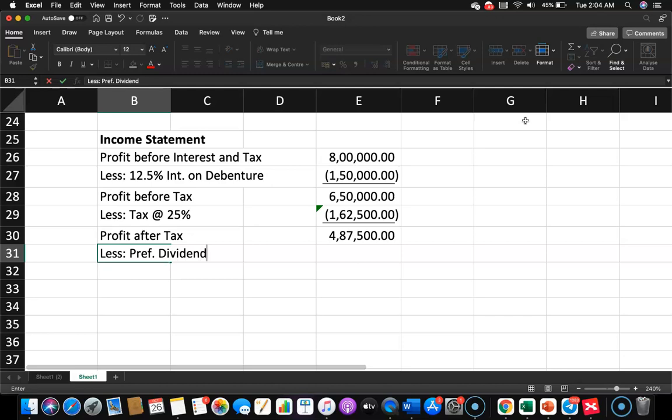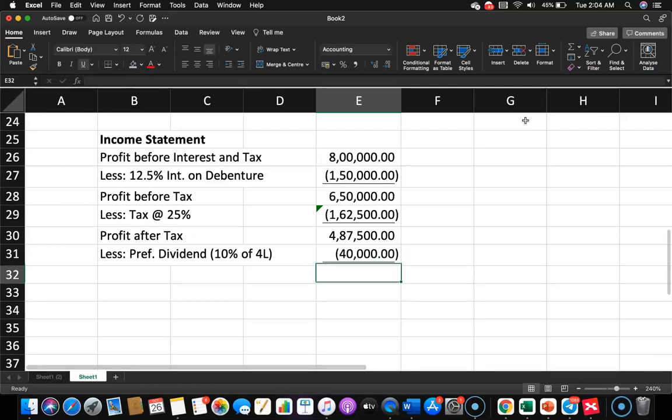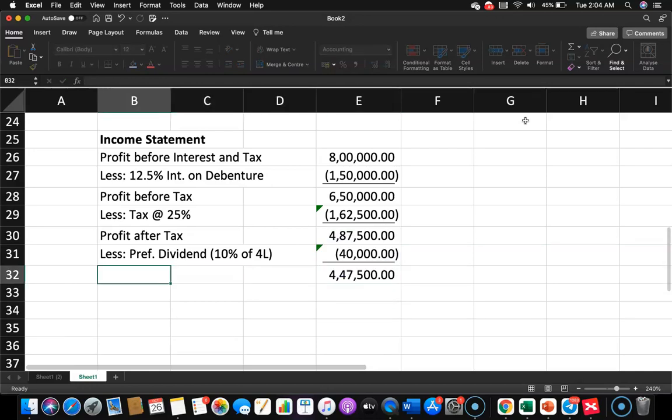It is 400,000. So on that, 10%. It is 10% of 4 lakhs, 400,000, and that works out to 40,000. So we'll deduct that as well. And we get to know the profit available for equity shareholders.